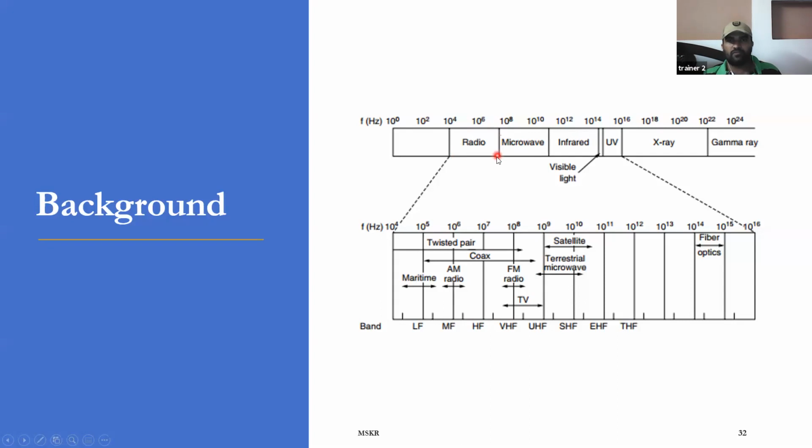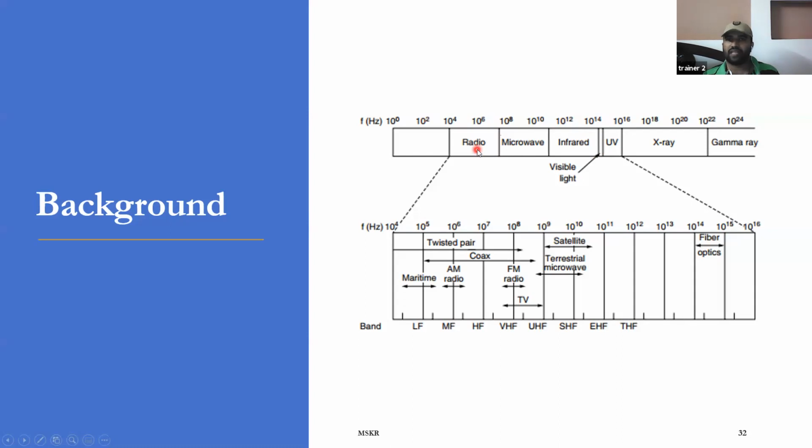From 10 power 4 to near 10 power 8, it is called radio waves. From 10 power 8 to around 10 power 11, it is called microwaves. From 10 power 11 to 10 power 14, it is called infrared. The next one is visible light, which, as you already know, is used in optical fibers. So we are concentrating on these three: radio waves, microwaves, and infrared.